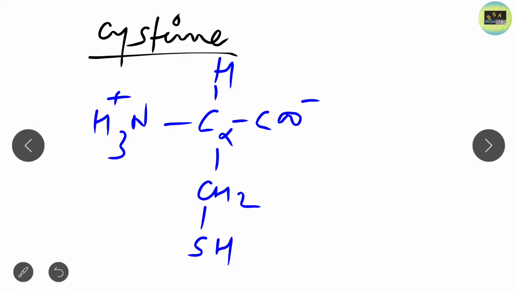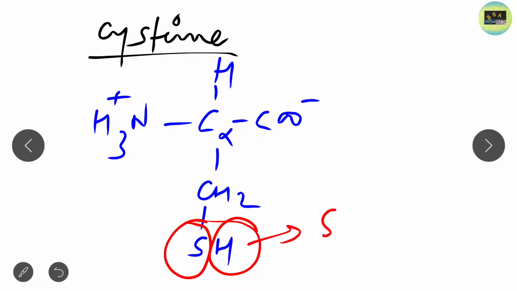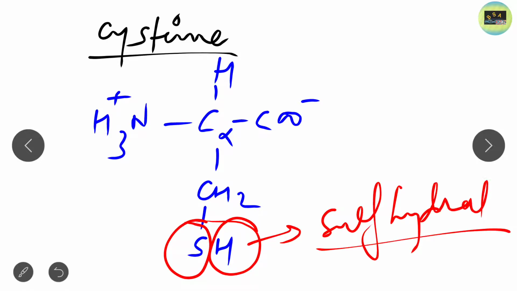you will find that a sulfur group is present. I also told you about another amino acid where a sulfur group is present, and the name of that amino acid is methionine. Like methionine, in cysteine also a sulfur group is present, and here is a hydrogen, so it is a sulfhydryl group.